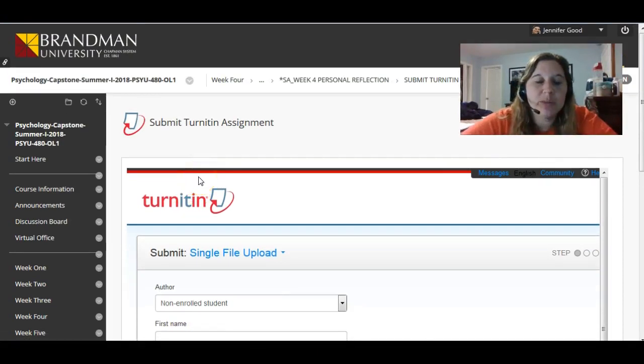Now, a little bit about Turnitin. Turnitin is an application that will compare your papers to a database of papers and then come up with a similarity index. Since your papers are about you and your growth, the similarity index should be very low. If the index is high, this is suggestive that the material from your paper has been found in other papers throughout the database.